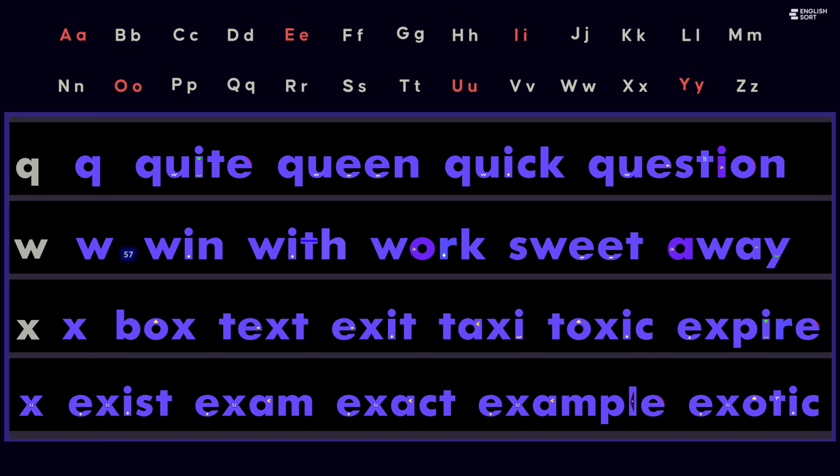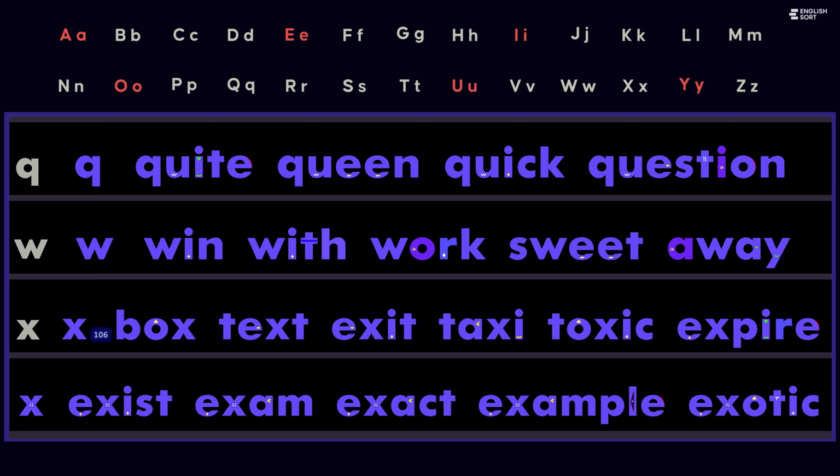The letter X is often pronounced ks, as in box, text, exit, taxi, toxic, expire. This sound combines k and s.